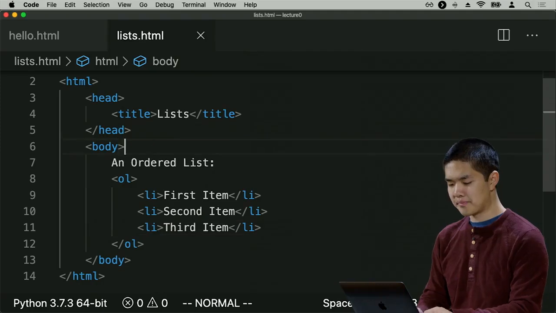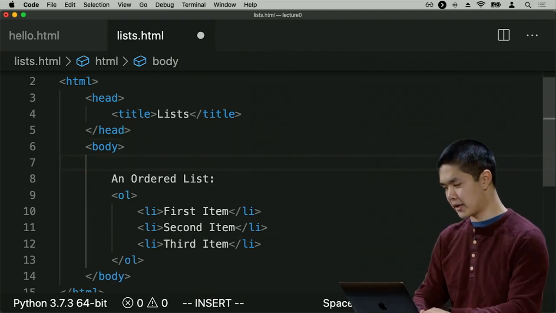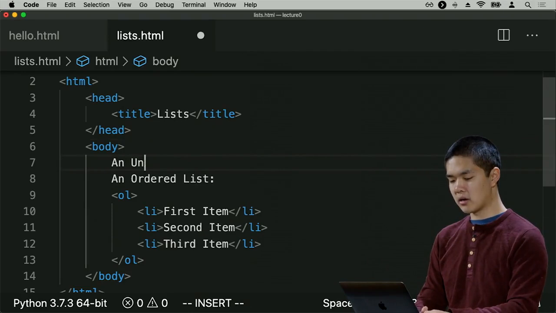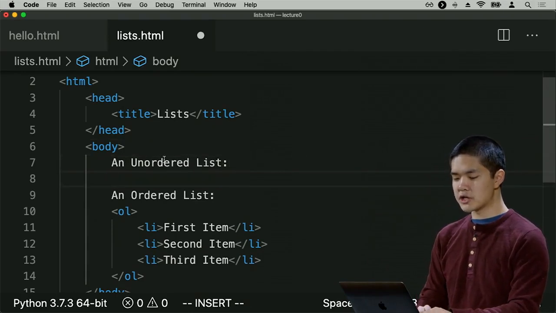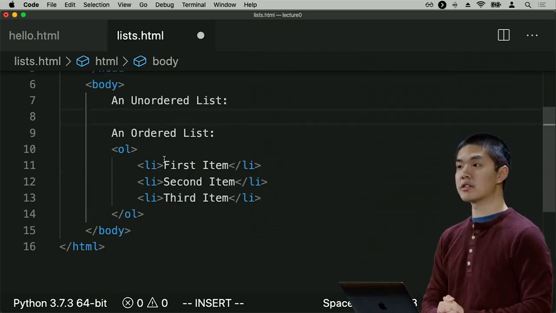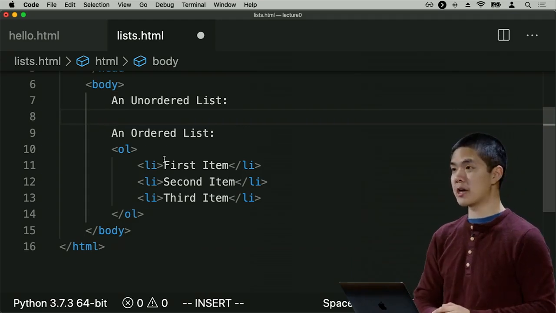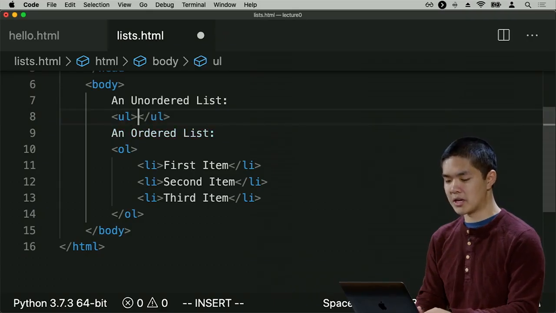Now, in addition to ordered lists that all have numbers, 1, 2, 3, we also have unordered lists that are just bullet points of information. So I could, up above, add some more content to this HTML page. I can say here is an unordered list. And just as an ordered list, we represented using the OL tag in HTML, OL standing for ordered list. Likewise, we can use the UL tag in HTML to create an unordered list, U for unordered. So here we're going to add a UL tag.